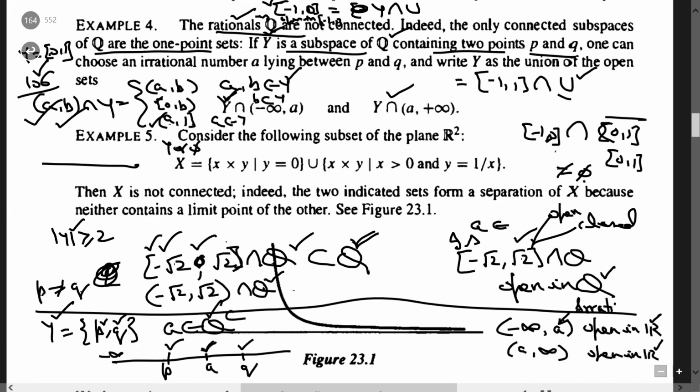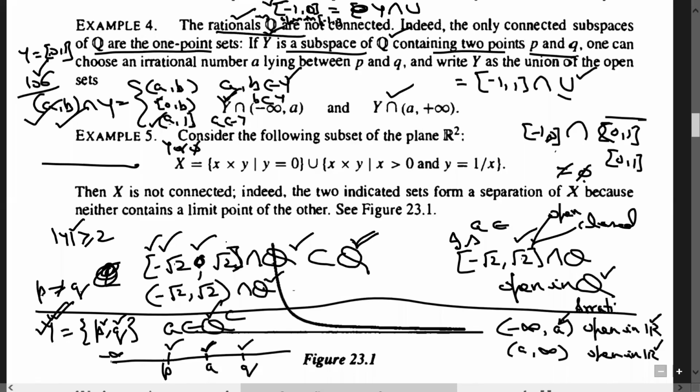Take any such irrational number a, and take minus infinity to a. This open interval is going to contain p, and the interval a to infinity is going to contain q. Now, when you take the intersection with Y, one will exactly contain p, the other exactly contain q, and their union is going to be Y.